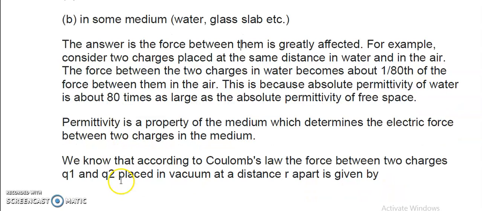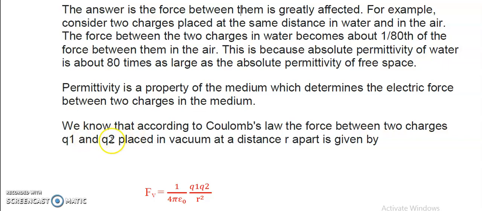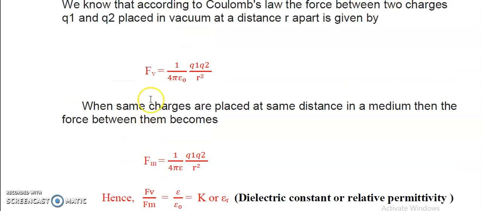Now let us have a general example. If we have two charges Q1 and Q2 placed in vacuum at a distance r apart, we can write the electrostatic force of interaction Fv as Fv equal to 1 upon 4 pi epsilon naught Q1 Q2 upon r square, right? If the same pair of charges with the same separation are kept in another medium